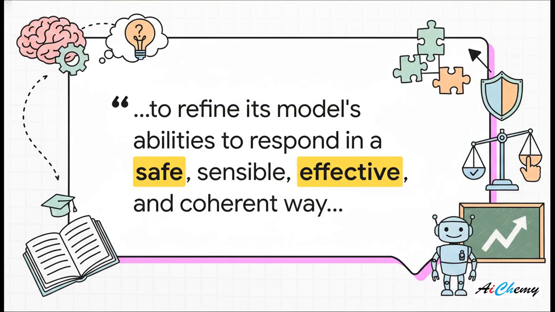And this quote here from Zapier just sums up the goal perfectly. It's not just about being smart or getting the right answer. It's about making the AI's responses safe, sensible, effective, and coherent. You could almost think of it as a finishing school for AI. It teaches it not just how to be smart, but how to be a helpful and harmless partner for humans.